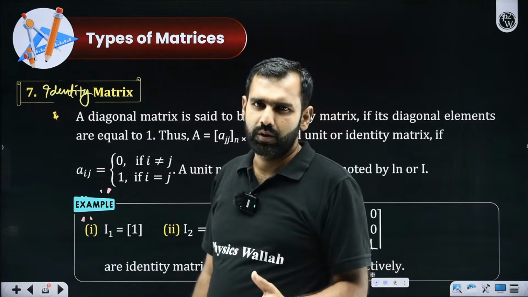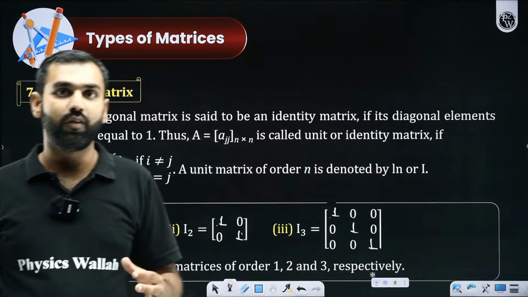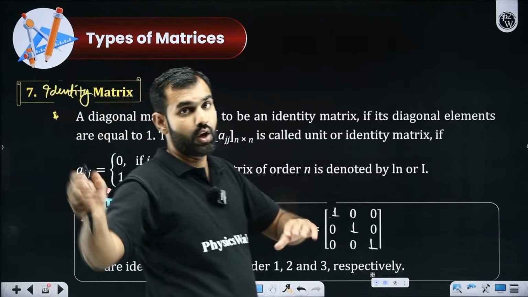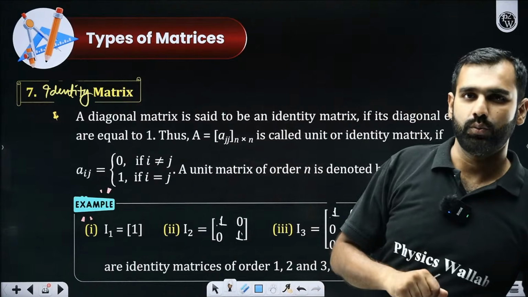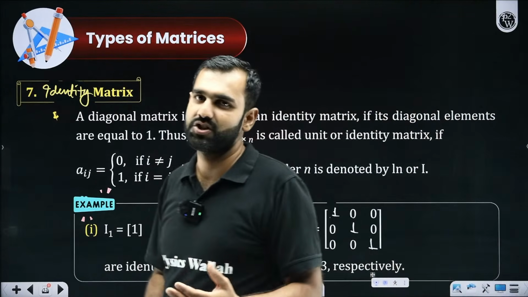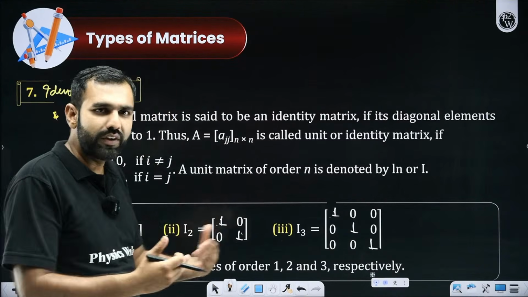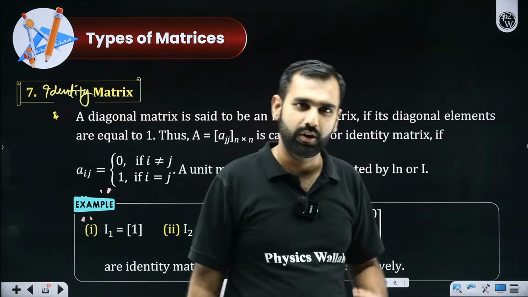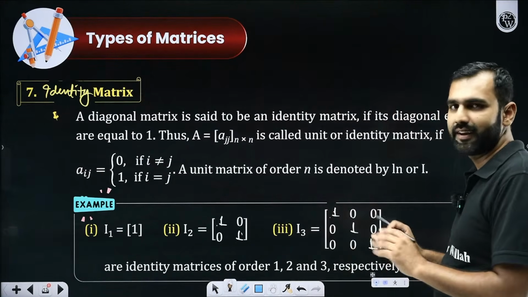If I could try and make you understand this, let's say 5 into 1 is 5. Similarly, in the world of matrices, a matrix, when multiplied with an identity matrix, will give you the original matrix only. This is the nature or behavior of the identity matrix. Don't worry about this. Once we move towards the further part of this chapter, I'll be explaining the nature of the identity matrix. But so far, are we clear on it?